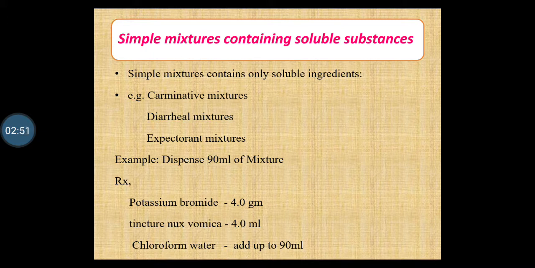Now, method of preparation of these mixtures is as follows: firstly, dissolve the solid substance in 3/4 of vehicle. Examine the solution critically by holding it against the light. If the foreign particles are visible, strain it through a cotton wool. Add any liquid ingredients. Add more of vehicle to produce the final volume. Transfer this mixture into the bottle, cork it, and then thoroughly polish the bottle to remove the fingerprints. Attach the label, wrap the bottle, and dispense.